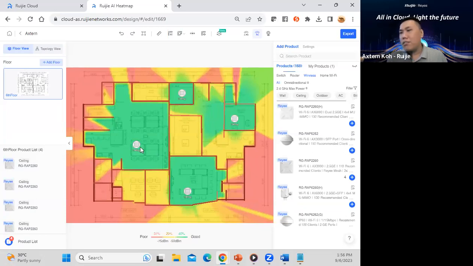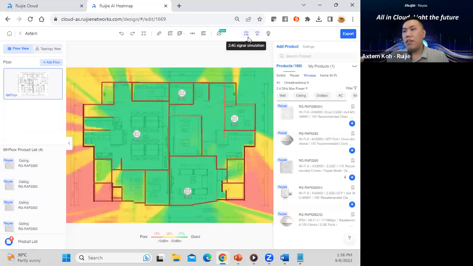Maybe in some areas you will see that it cannot fully cover, because this is based on 5G. If the customer's wireless needs 5G and 2.4G, this is the result. Based on 2.4G, it is sufficient to cover the entire office. Maybe you want to drag one more AP. So how are we going to add another AP in this area?